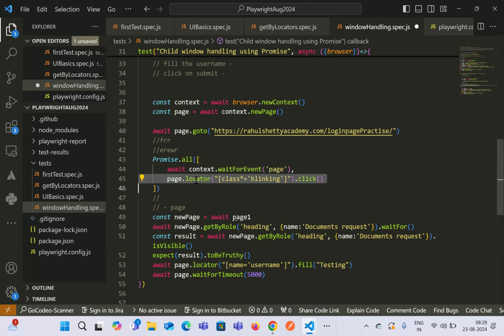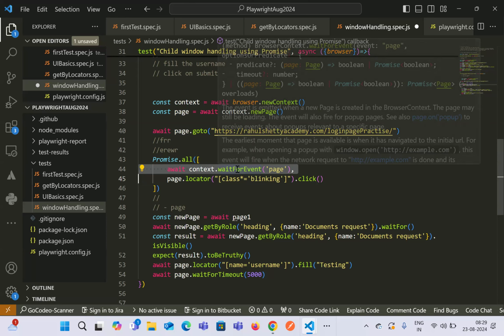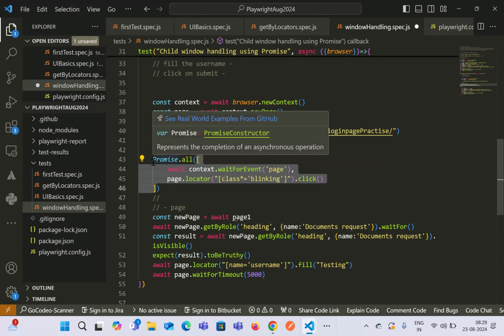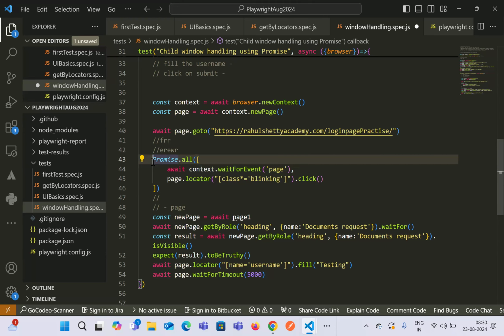Now this one has been successful, but that one has failed. After 30 seconds, it will fail because it is unable to find the page event. As one step has failed, promise.all will return an error message saying that the steps we were trying to execute inside the promise.all method have failed, that means rejected, and it will not give us a proper message. It just sends us a failure message.